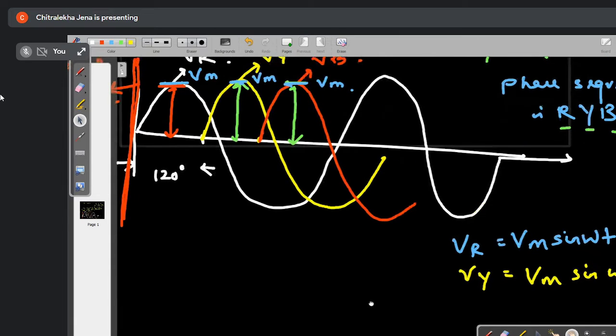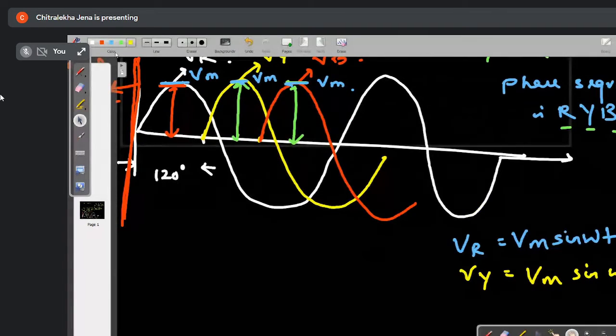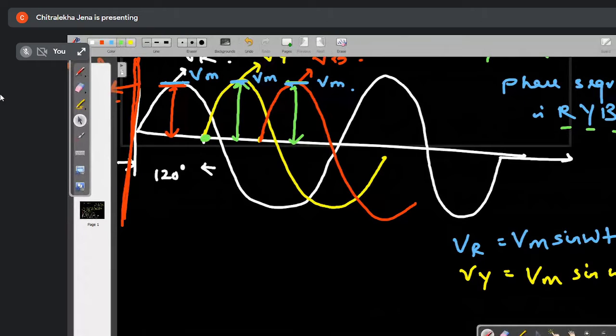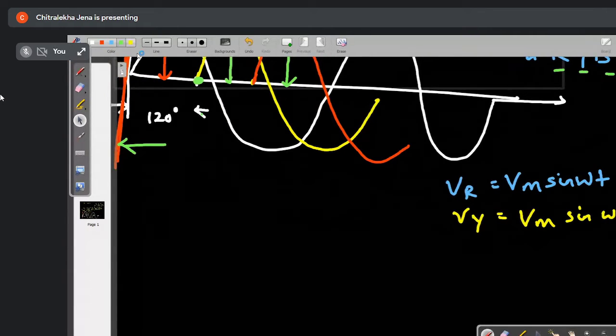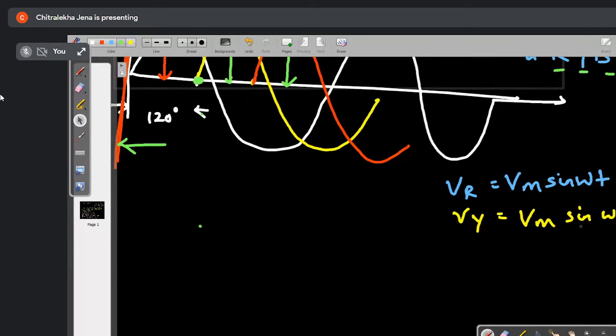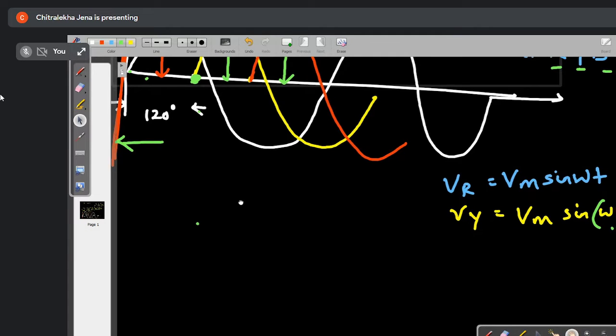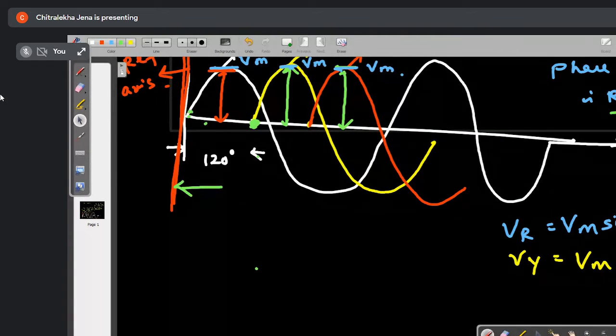Minus. Think of it. Vy starts after 120 degree, right? So it should be minus. So this will be Vm sine omega t minus 120 degree, right? Because after 120 degree from the reference, it is starting. In the simple way I am explaining.